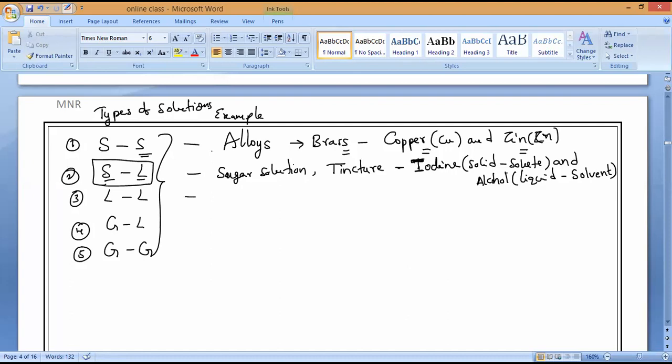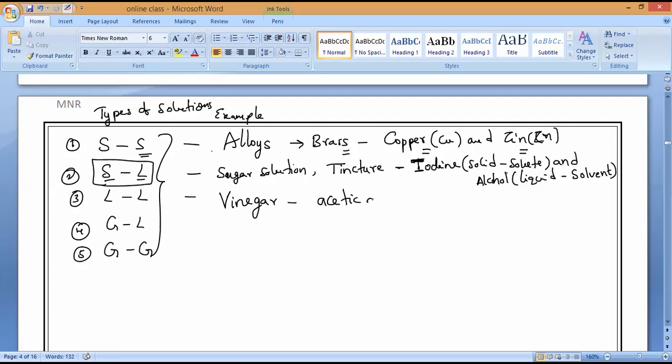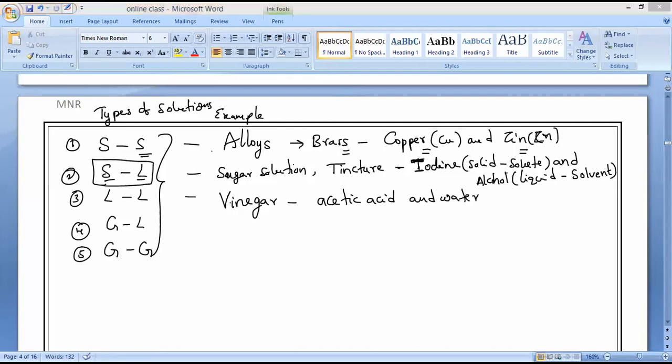Next, liquid in a liquid. What is the example? Vinegar. Most Indian kitchens have vinegar nowadays. Vinegar is a mixture of two things: acetic acid and water. Are both liquids or not? Both are liquids only. So vinegar is the example of the liquid in a liquid type of solution.